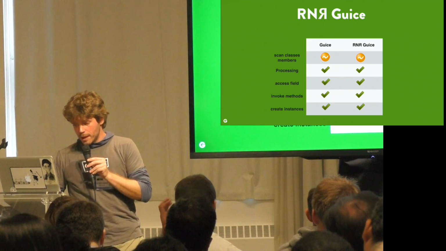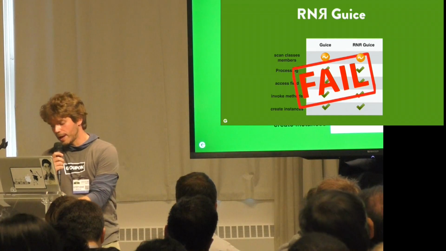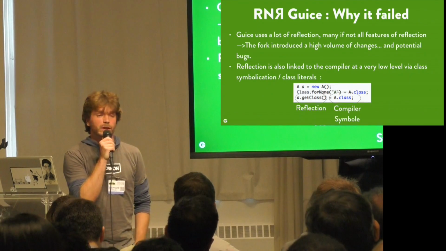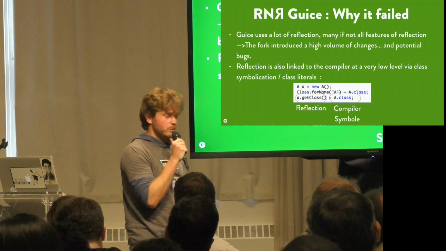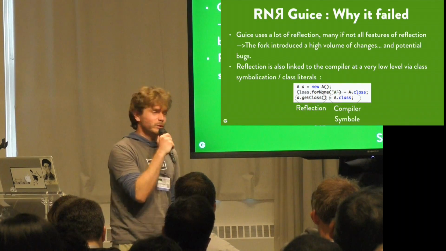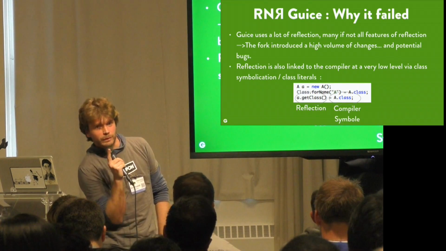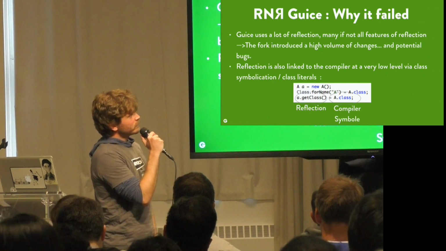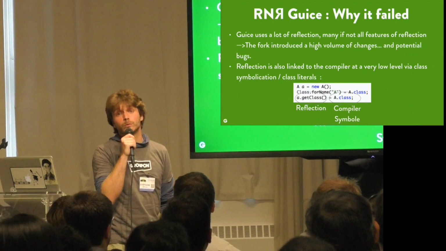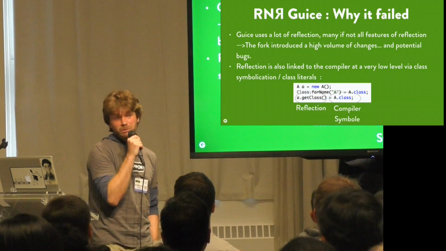So how has it been? Well, actually, this was a failure, and quite a big one, which was very disappointing. What happened and why did it fail is that Juice uses a lot of features of reflection. It's all based on reflection, and it uses reflection so much. We actually learned a lot about reflection when we tried to do that. So when we forked it to replace reflection by RNR reflection, it came up that we had to introduce quite a high volume of changes, which means potential bugs. And Juice is so complex that we were not confident at all that this code could even be running.